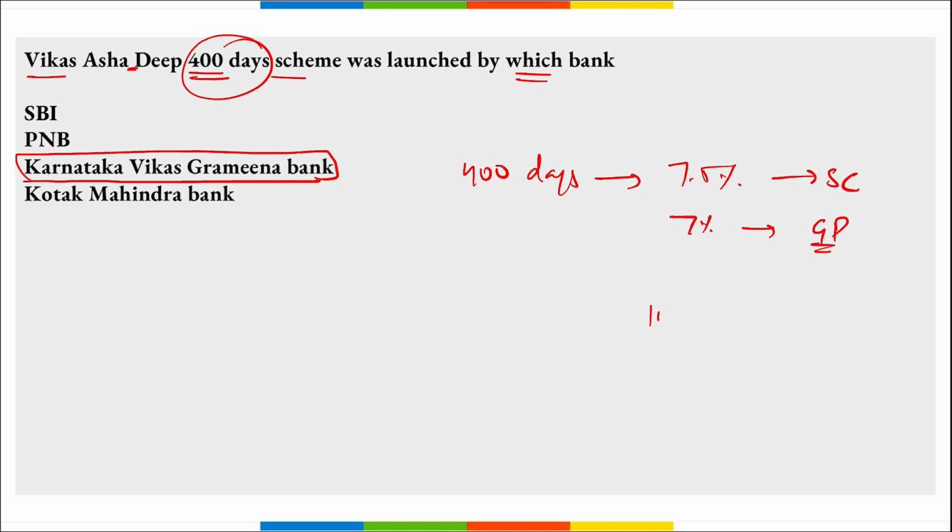A minimum of 10,000 and a maximum of 2 crore rupees can be deposited under this scheme. The scheme is applicable to all the segments of the depositors, including senior citizens and institutions.